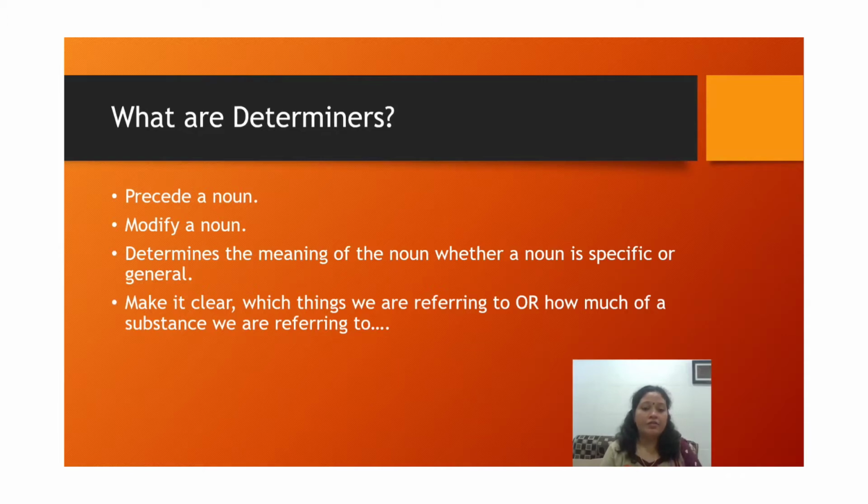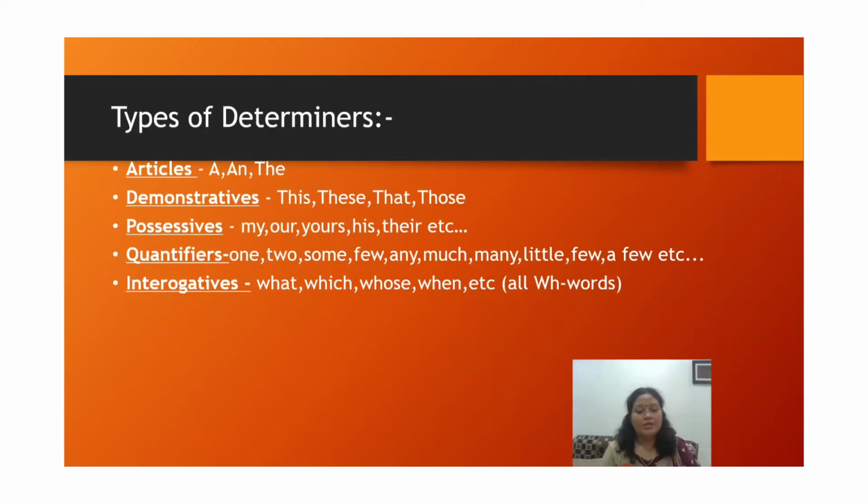The further information related to determiners is, as I have jotted down in my PPT, that it precedes the noun. Precedes the noun means what? It comes exactly before the noun. It modifies the noun. It determines the meaning of the noun, whether the noun is specific or general, and it even clarifies what the noun is referring to, how much of the substance is referred to. So this is some detail about determiners.